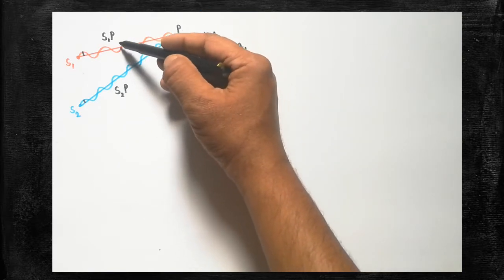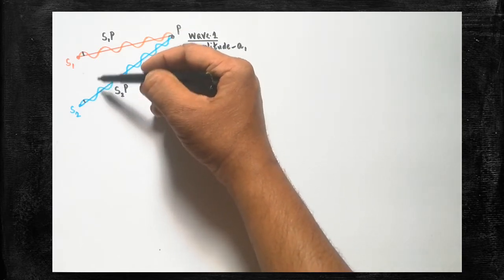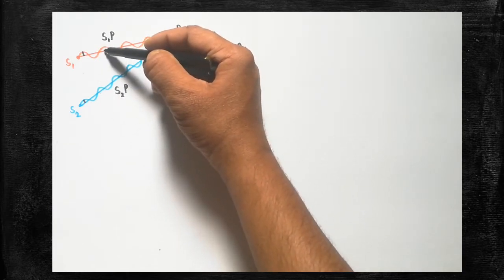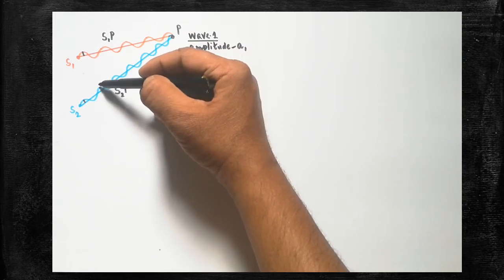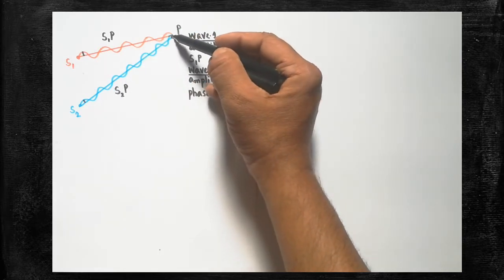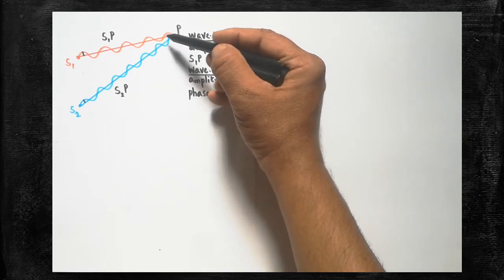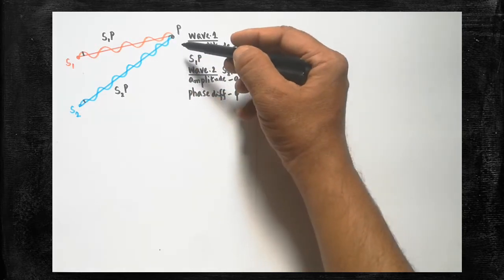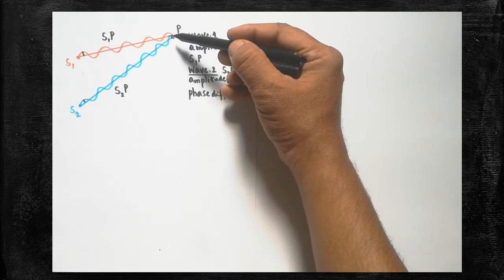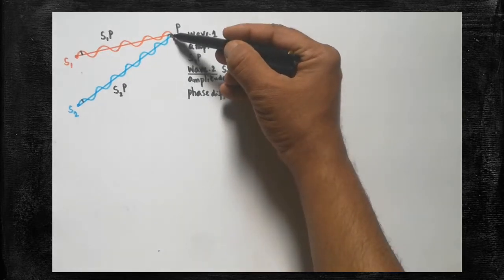This one is also having displacement. The displacement can be measured here. Here also it is having displacement. The displacement of the first wave can be represented as y1. The displacement of the second wave can be represented as y2. Are you clear? When the two waves meet here, the particle will experience the resultant displacement because of the superposition of these two waves. So the resultant displacement will be maximum at some points. The resultant displacement of the particle will be minimum at some other points. Are you clear?